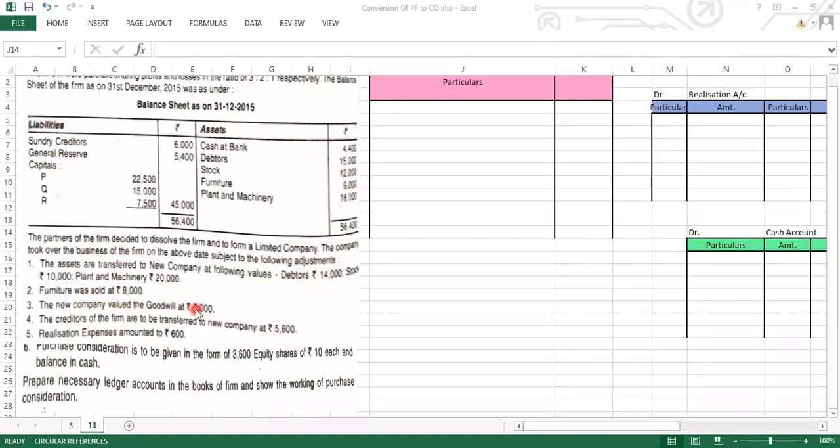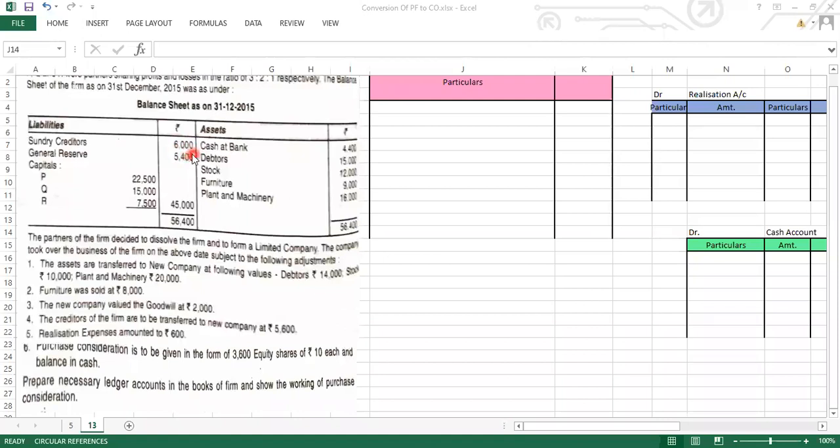The new company valued the goodwill at 2,000. Now see, in the old balance sheet we do not have a value of goodwill, but now the new company is paying even the amount of goodwill to the old partners as 2,000. So this 2,000 will form part of your purchase consideration. The creditors of the firm are to be transferred to the new company at 5,600. So here the revised value of the creditors is given.